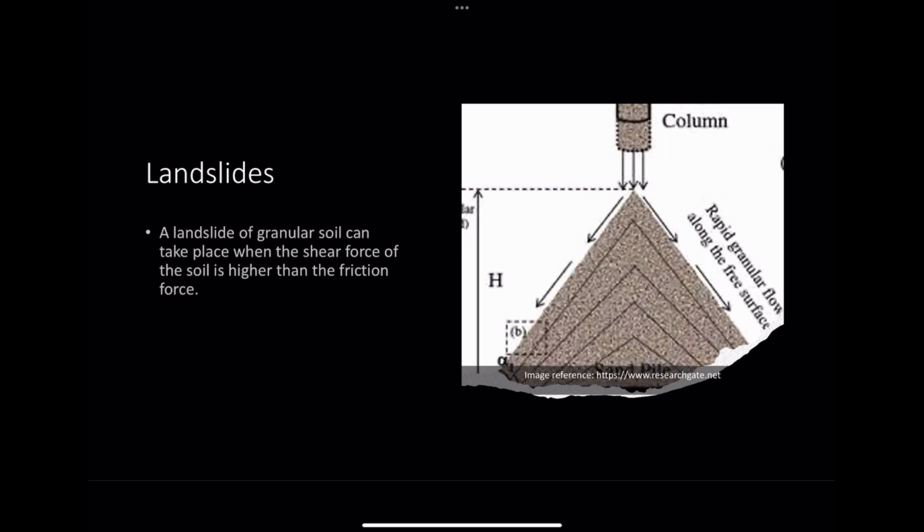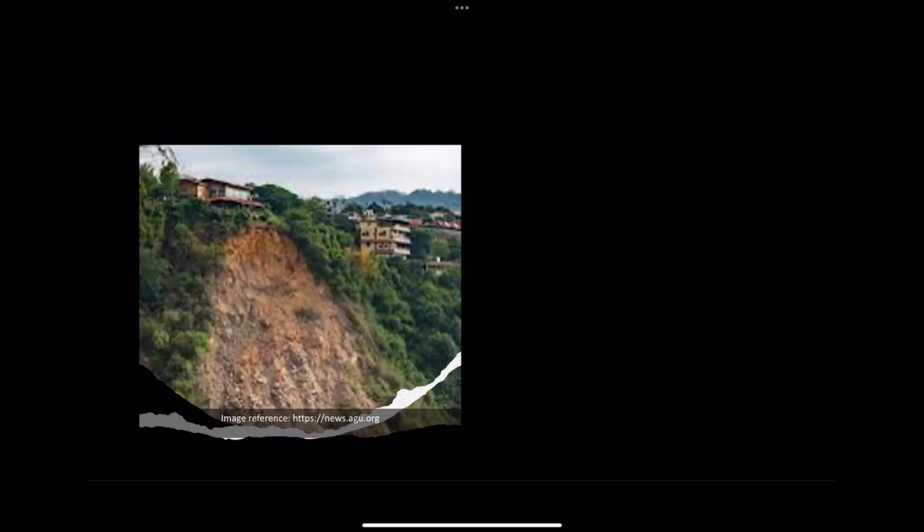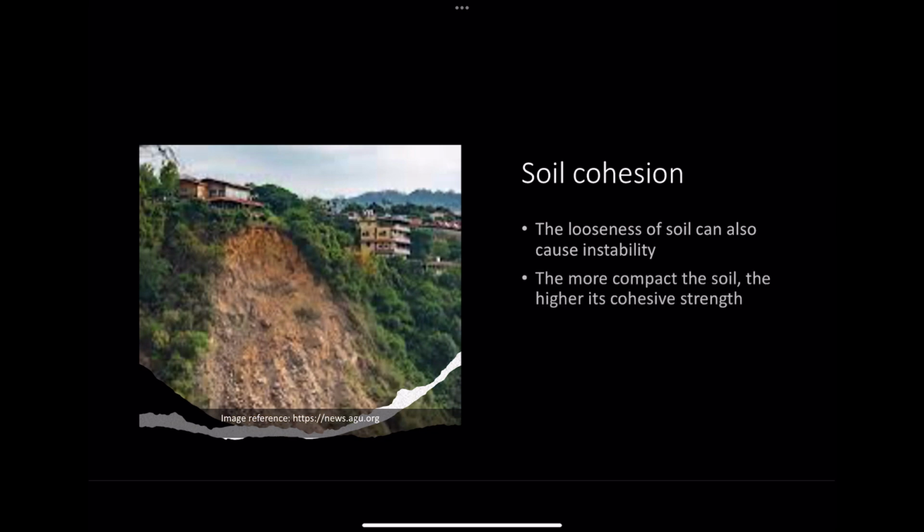A landslide of granular soil can take place when the shear force of the soil is higher than the friction force. If the friction angle is larger than the slope angle, then it's deemed stable, and if that's not the case, then it is unstable and is more likely to cause landslides. The looseness of soil can also cause instability. The more compact the soil, the higher its cohesive strength. The strength of a cohesive soil is given as a result of its friction and cohesion.